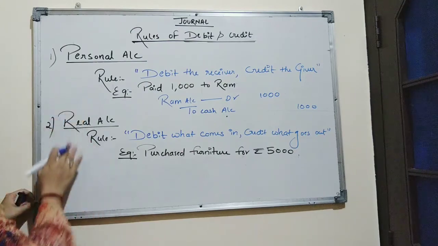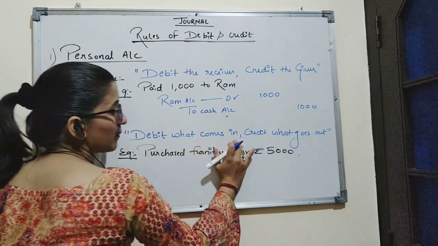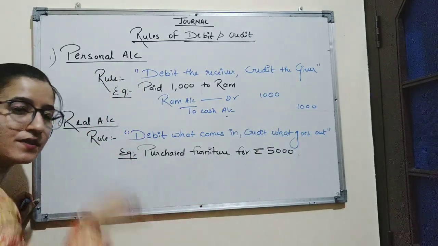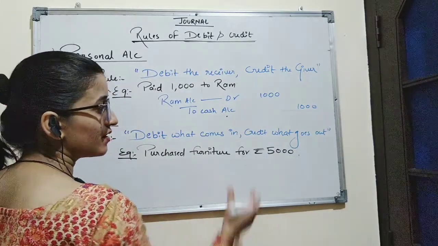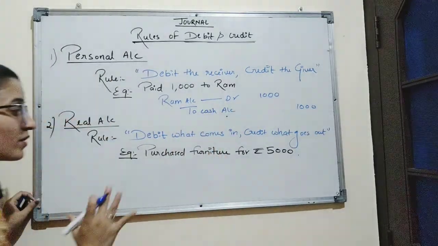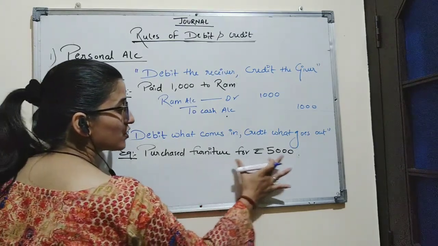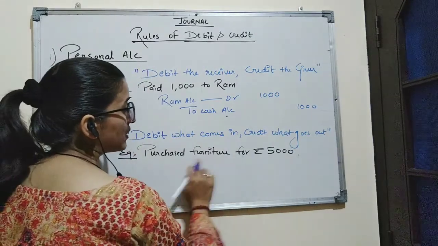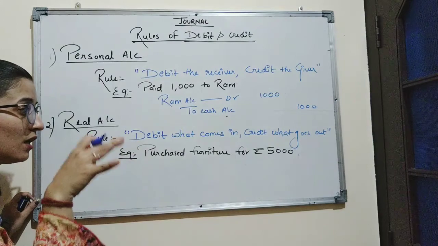Now the rule of real account is debit what comes in, credit what goes out. That means whatever comes into the business, we debit that account, and whatever goes out from the business, we credit that account. For example, if the transaction is purchased furniture for rupees 5000. In this transaction, furniture has been brought into the business.